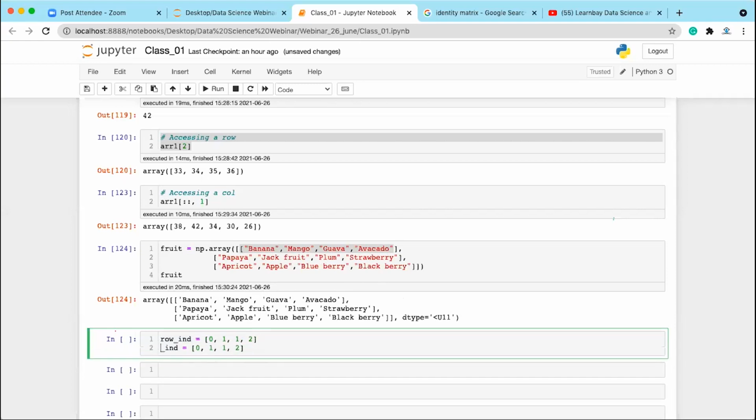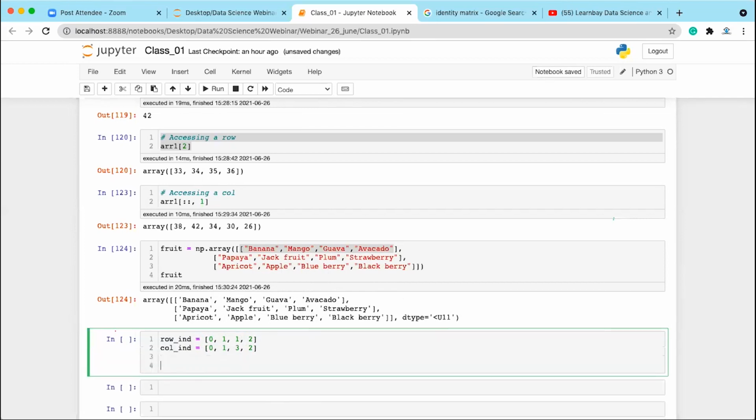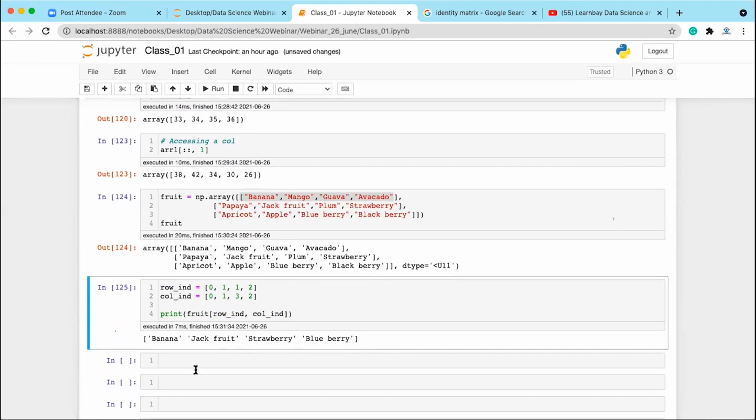Then you want the column index, right? What is the column index of banana? Sorry, banana is 0. Then what is the column index of jackfruit and strawberry? 1 and 3, right? So you write 1 and 3. What is the column index of blueberry? It is 2. This is correct. Now let me show how you can access the elements. You can write fruit of row_index comma column_index. Execute it, and you get all those values.